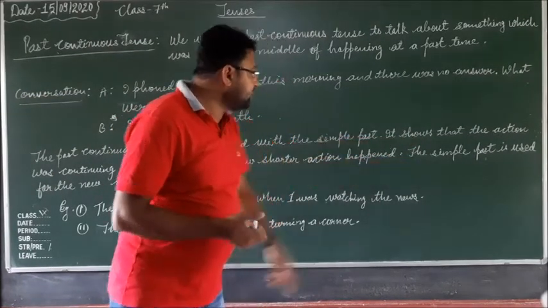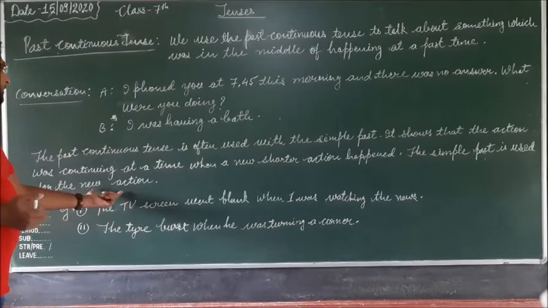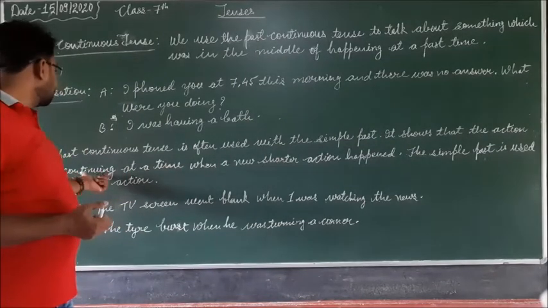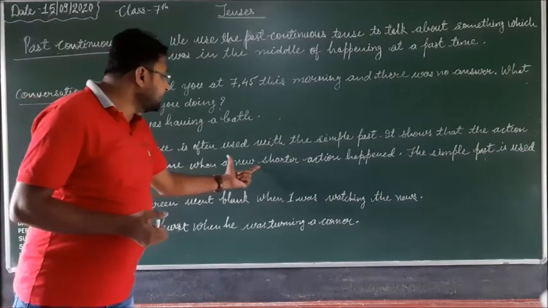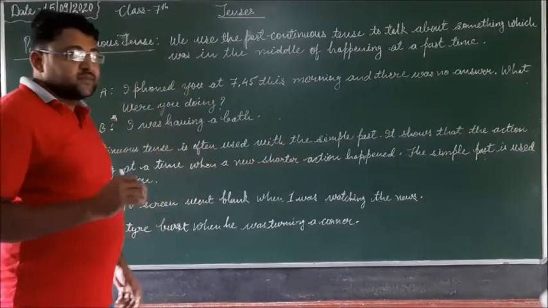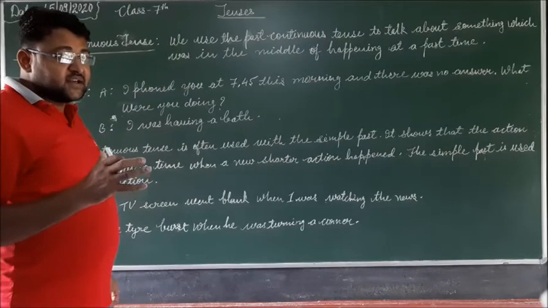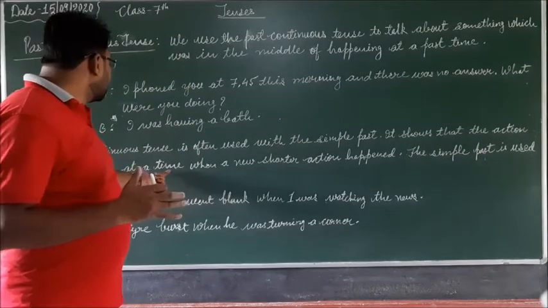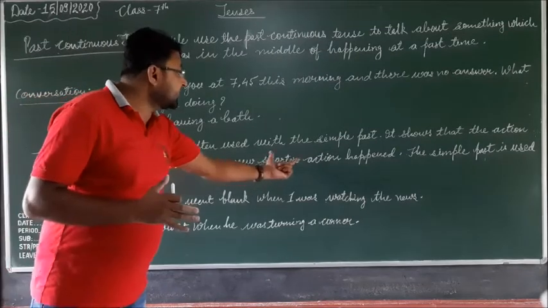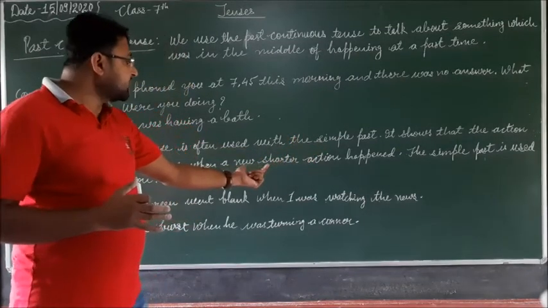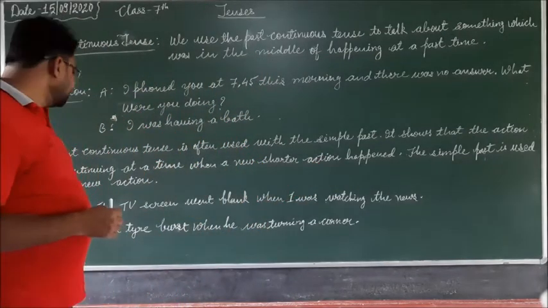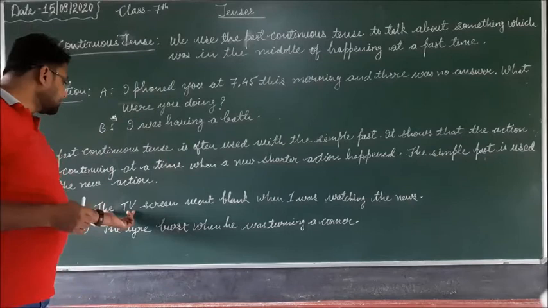The simple past is used for the new action. So the past continuous is used for the continuing action, and for the new shorter action we use the simple past tense.